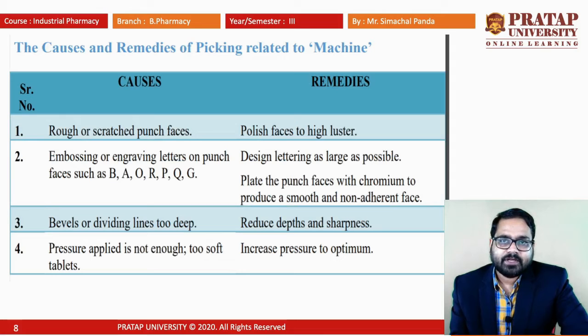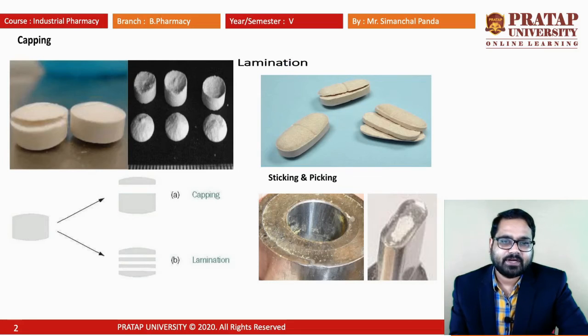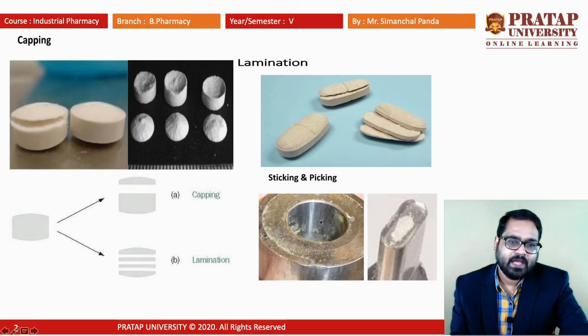Now the other remedies are for the machine-related defect, picking. As I told you the difference between sticking and picking, I am going back to the first slide that I was explaining. So this one was sticking. Sticking means the particles or ingredients adhere to the die wall, and that is known as sticking. The next one is picking.